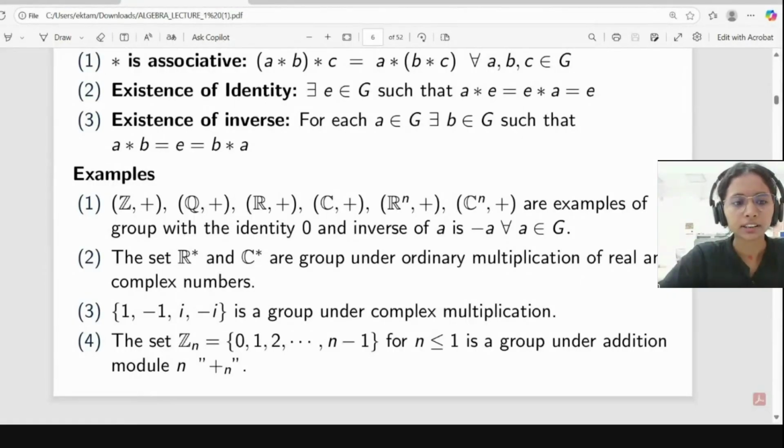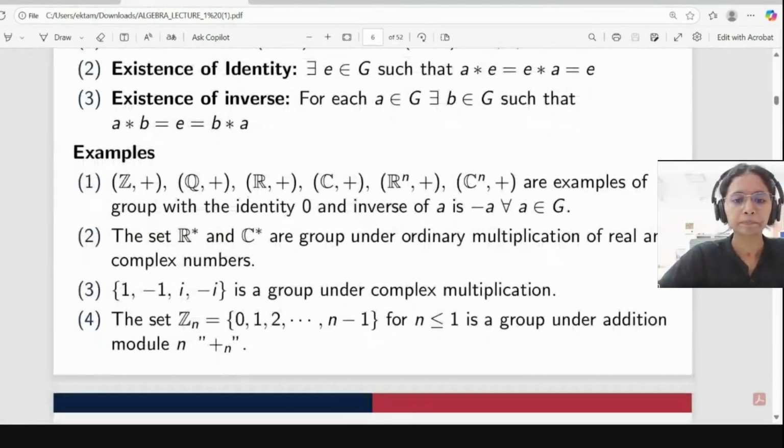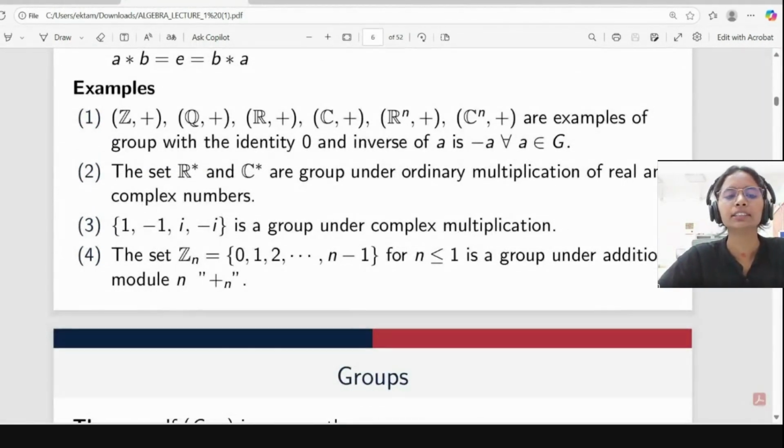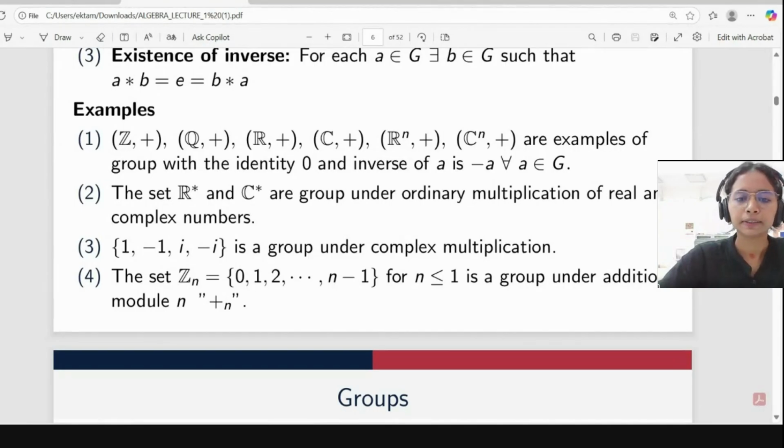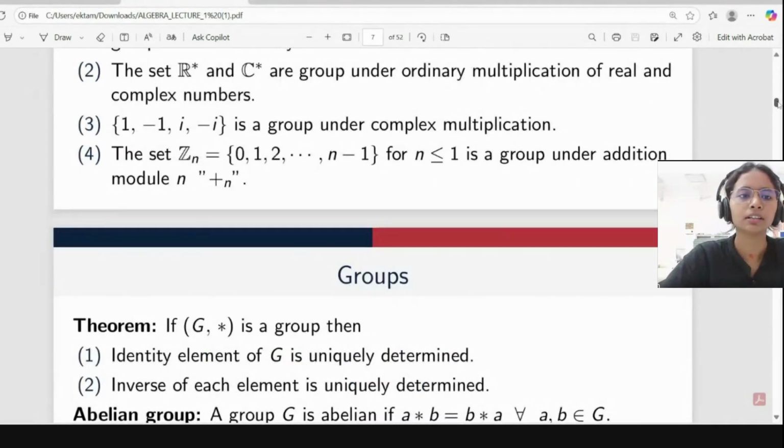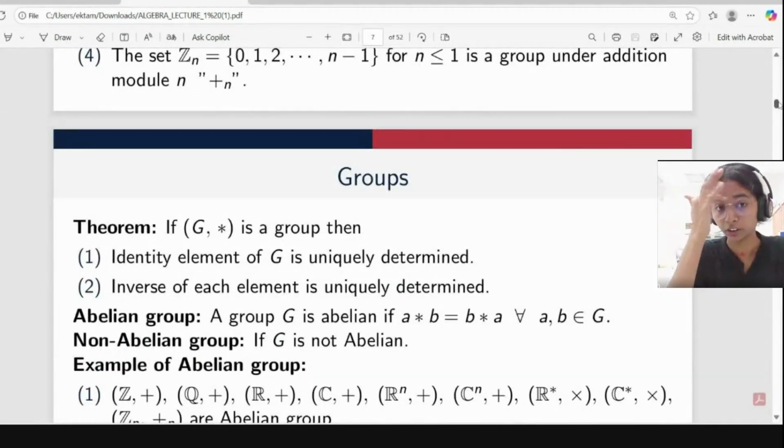After this, we have the example 1, minus 1, i, minus i, which is a group with complex multiplication. One can verify this, it is easy only. And after this, we have the set Z modulo n. I think this is an exercise only. It is a very basic concept in group theory, and I think everyone is familiar with this.